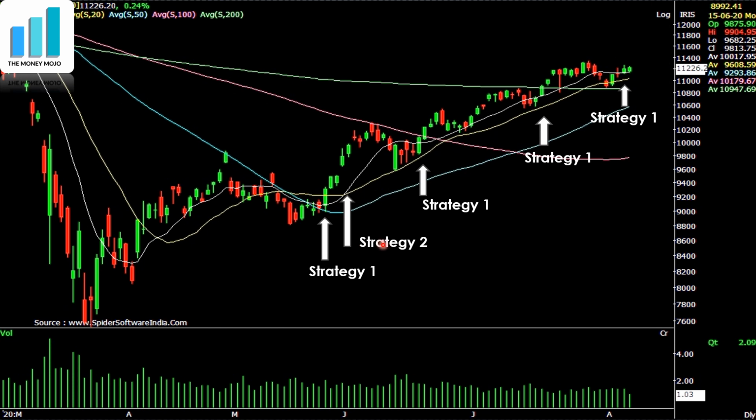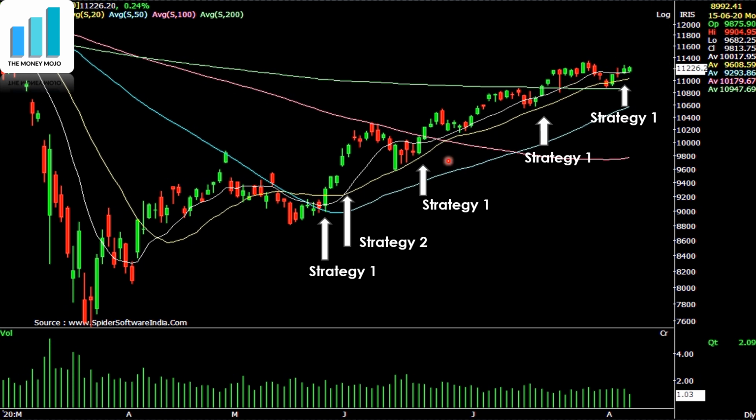Similarly, this is strategy 2. You see, this is the crossover. The price, this is the 50-day moving average, which is a filter. So I've said now the price is above that, and the crossover is also happening above the 50-day moving average. The 10-period moving average has crossed the 20-day moving average, which is around this level. So this buy comes here as per strategy 2, and this continues.